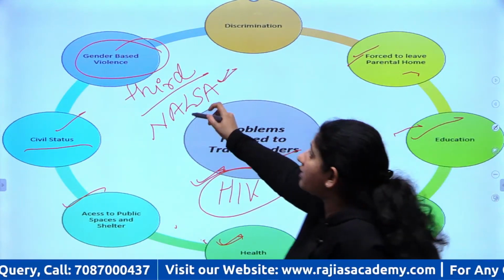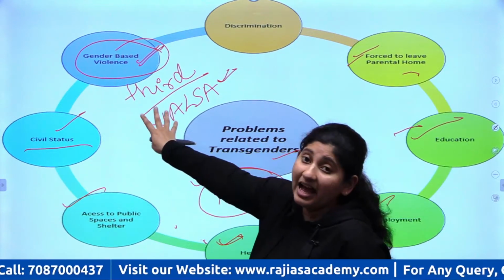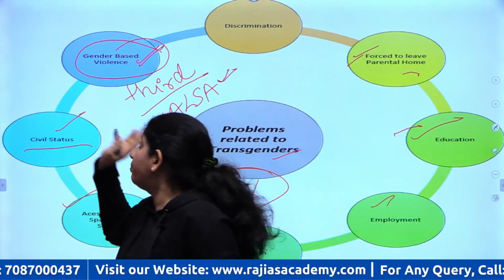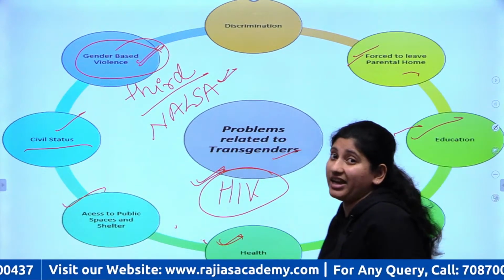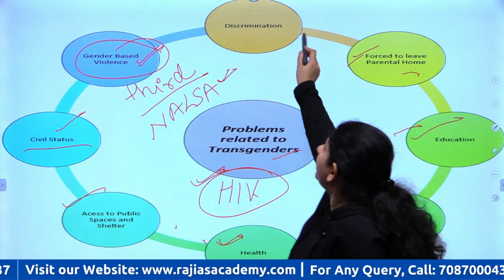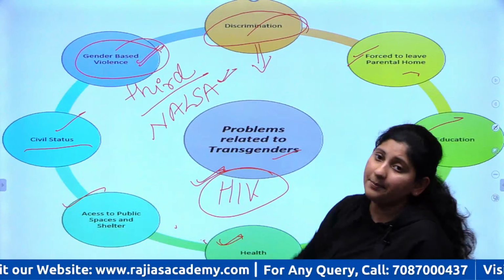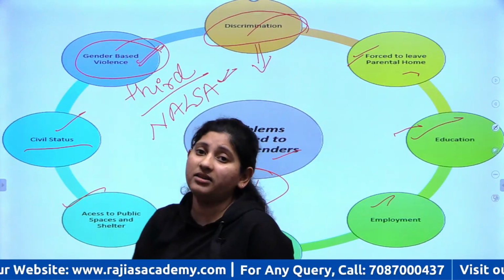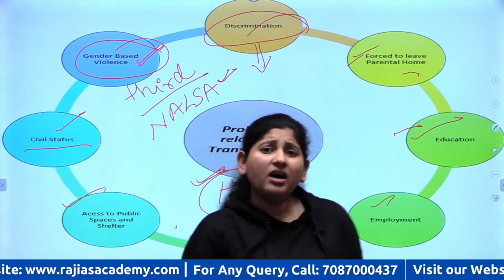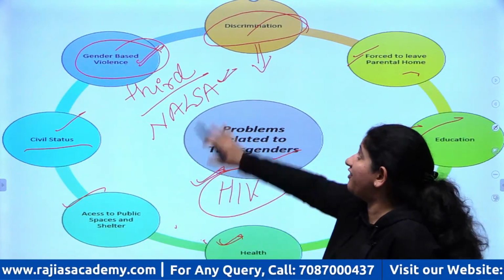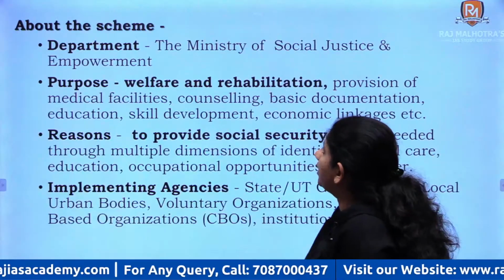And because of livelihood issues, they get pushed to be a part of sex trafficking and prostitution. Then discrimination, which we have already discussed: because we as a society do not accept them, they do not feel they are part of society, they feel discriminated and hence isolated, right?